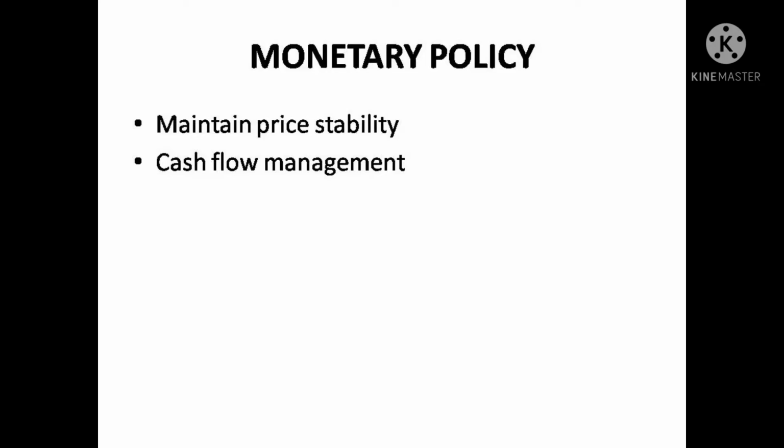Okay, and the second purpose is cash flow management. That means RBI is the one who decides how much money should be supplied inside our country to maintain a stable environment. Okay, so it directly depends on factors like inflation, unemployment, and so many. So monetary policy is framed in such a way to maintain everything in a stable way. Okay.